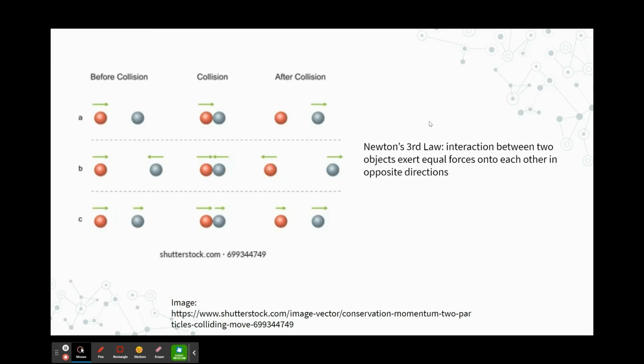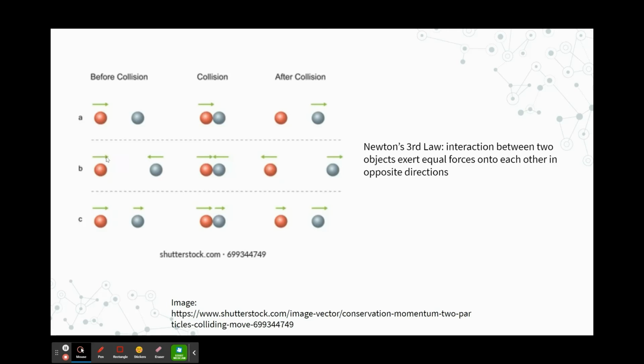So there are also other possibilities of what could have happened after the collision, and it also is very difficult to predict because it depends on the material and how hard or soft it is. So here we have some examples of what could happen after a collision. We can see here a red ball and a gray ball. You can see that the red ball has momentum. After the collision, the red ball doesn't have any final momentum, and the gray ball has gained momentum.